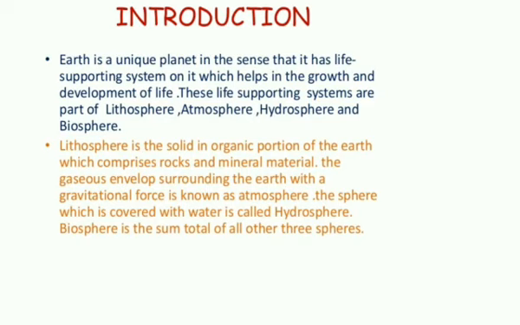So Earth is called a unique planet. The lithosphere is a solid layer of the earth. Its literal meaning is sphere of rock, which is the uppermost layer of rock, which is of inorganic solid nature and composed of various mineral material. It includes high mountain ranges like the Himalayas in South Asia, the Rockies in North America, and the Andes in South America.